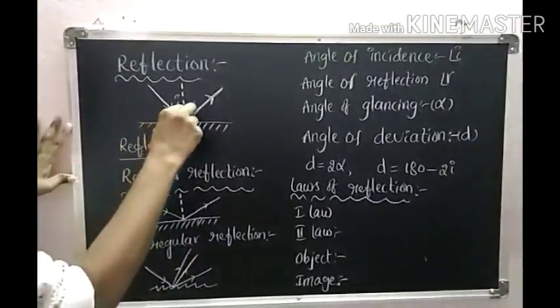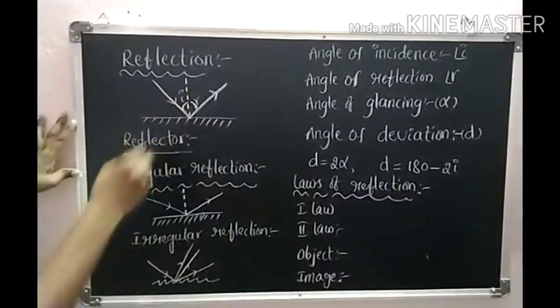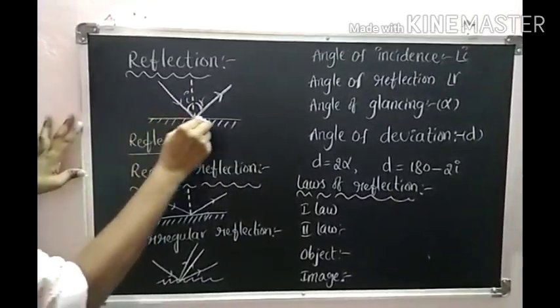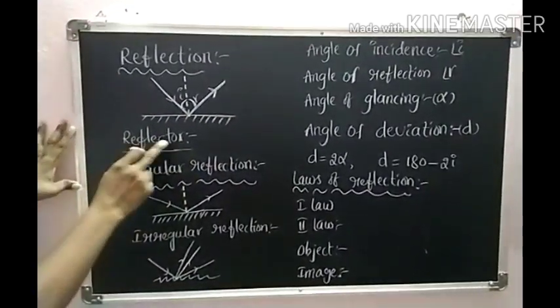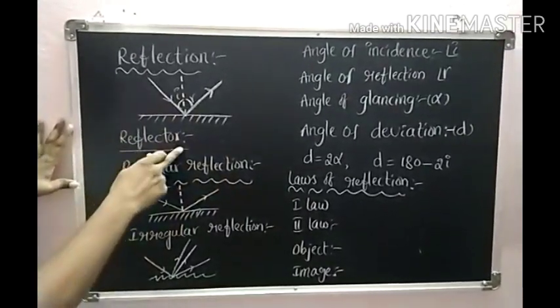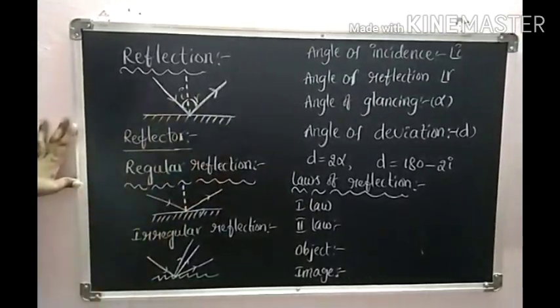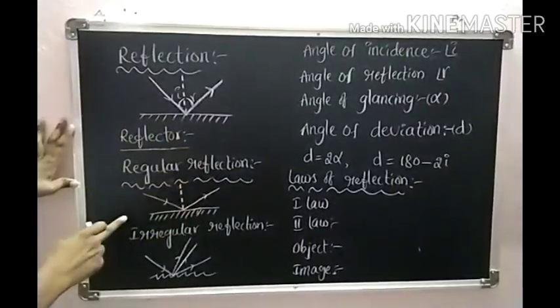Here we observe that this is the point of incidence, and this surface is said to be the reflector. What is a reflector? The surface from which reflection takes place is called a reflector. The third definition is regular reflection.